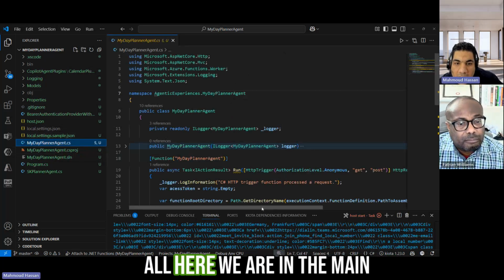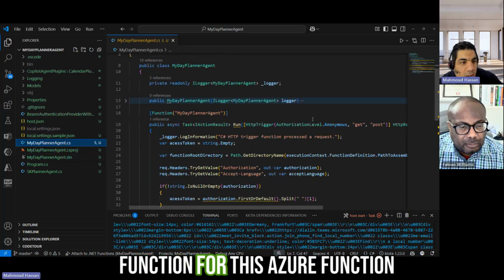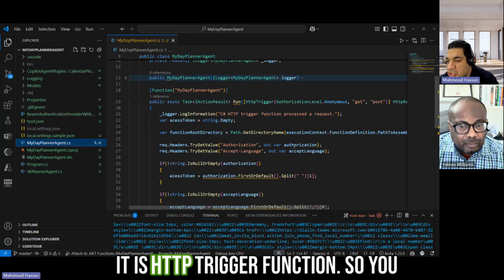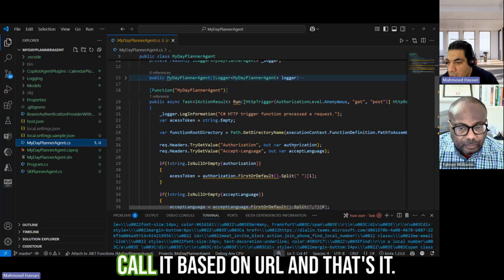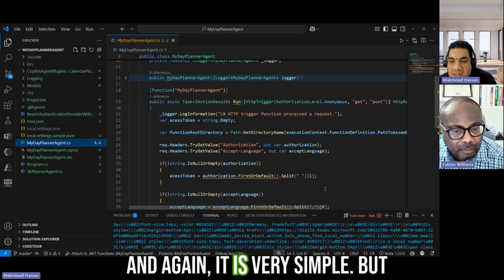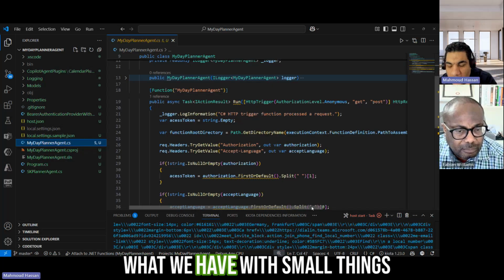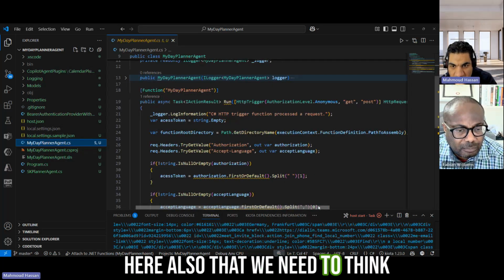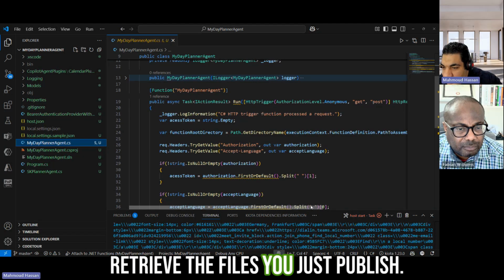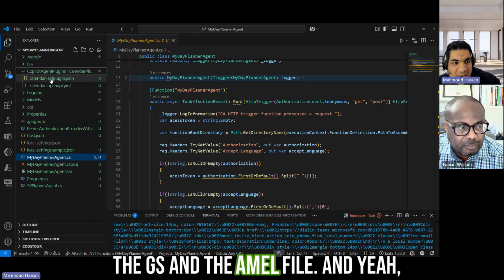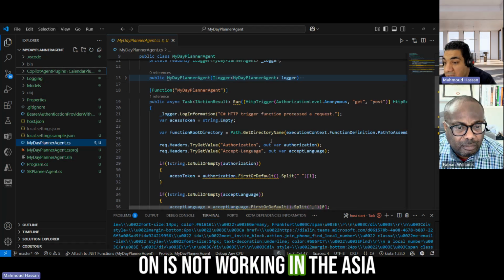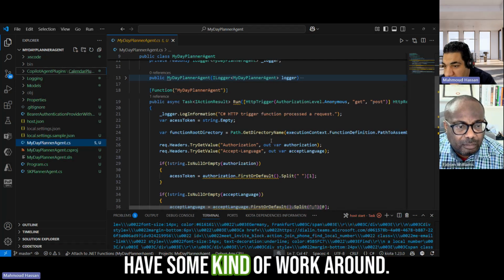First of all, here we are in the main function of this Azure function, which I implemented as an HTTP trigger function. So you call it based on a URL, and that's it. It is very simple, but we have small things here that we needed to think about. First, you need to retrieve the files you just published, the JSON and YAML files, and the usual way of getting the base directory is not working in the Azure function environment. You need some kind of workaround.